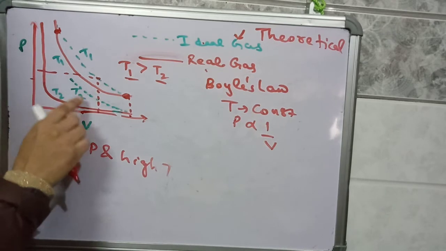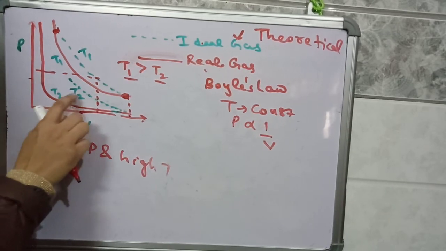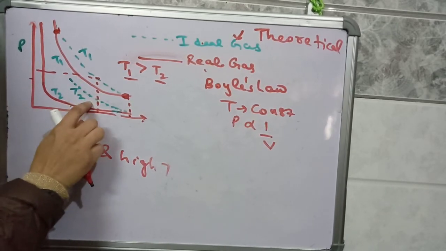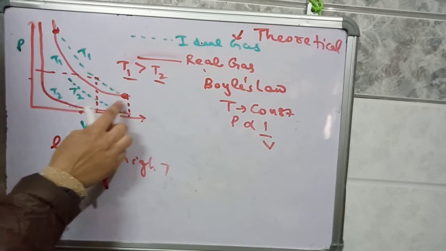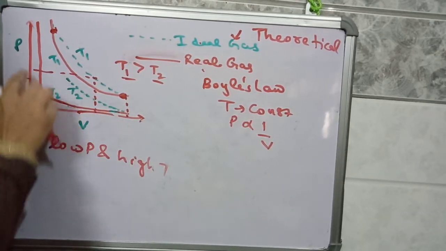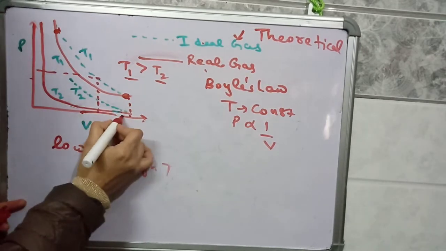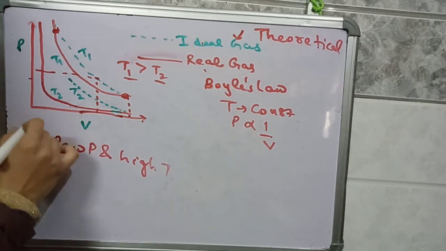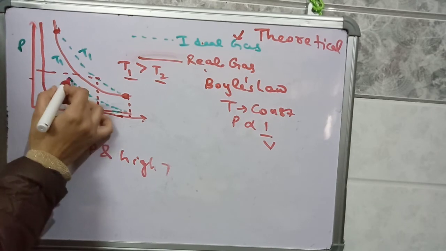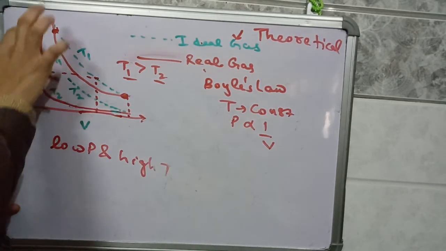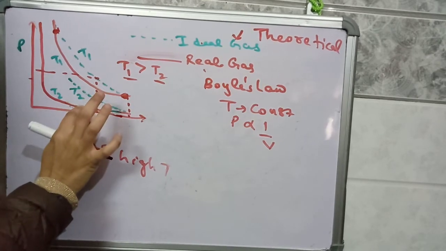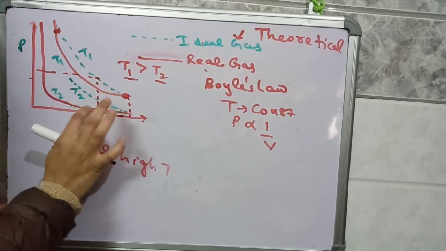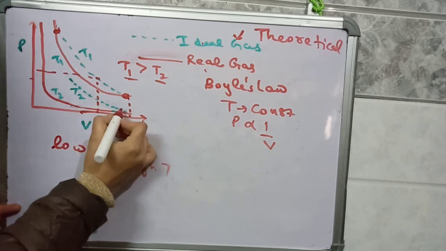Now let's see these two curves. These two curves are taken at temperature T2, and again dotted is for ideal gas as predicted by Boyle's law, and the red curve is the data observed experimentally. Boyle's law states that at T2 temperature the curve should be like this, but experimentally we observe a curve like this. Both these curves at T2 temperature, one of real gas and one of ideal gas, are intersecting at this point.